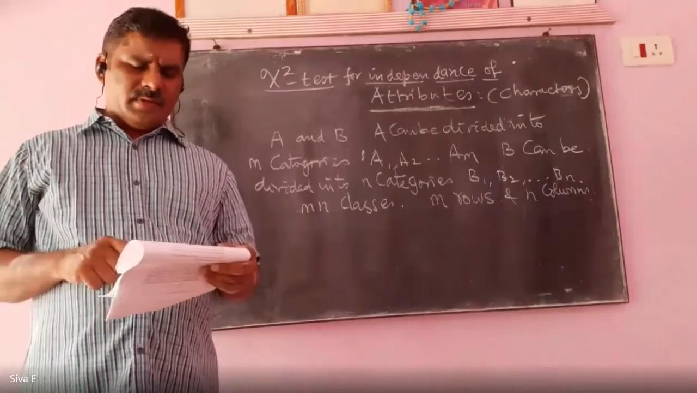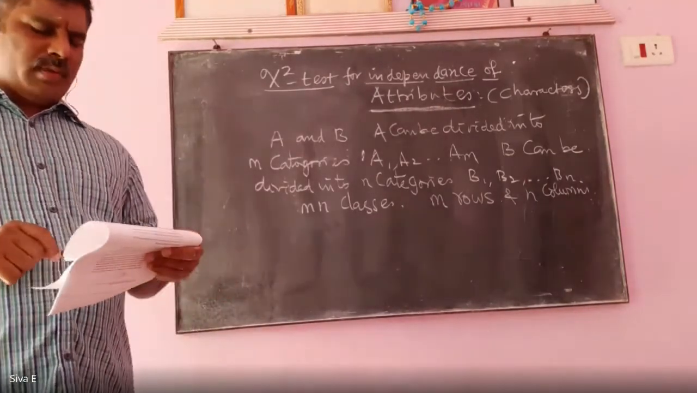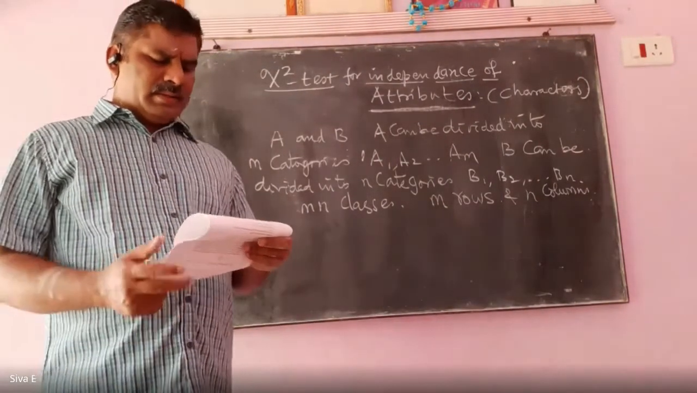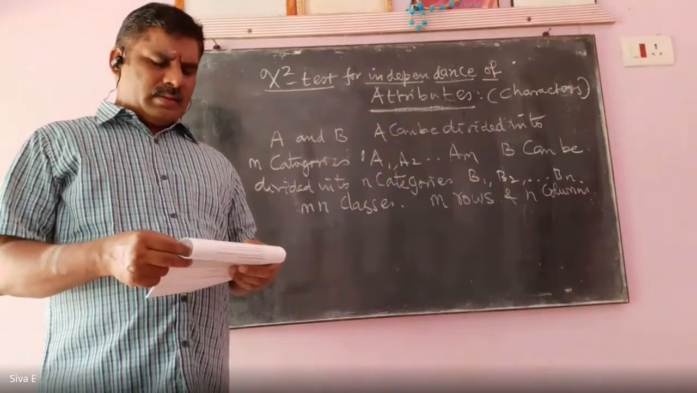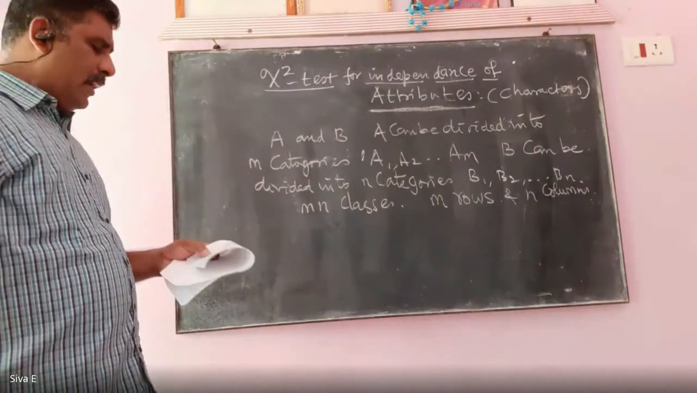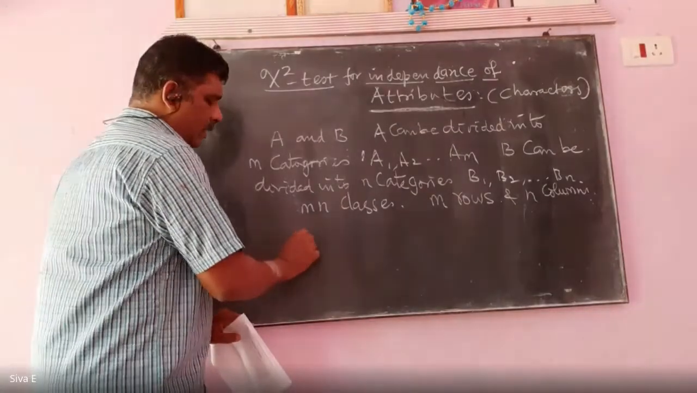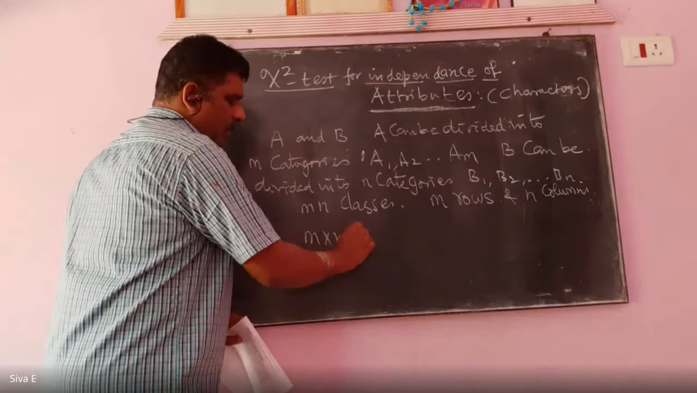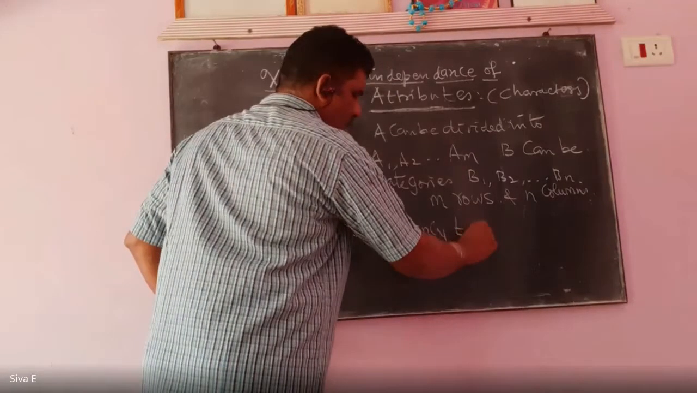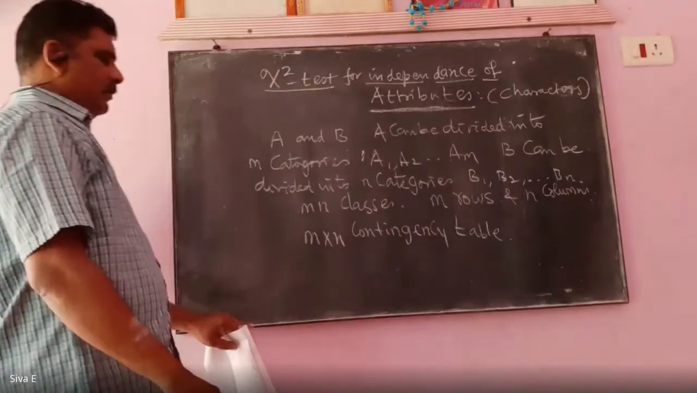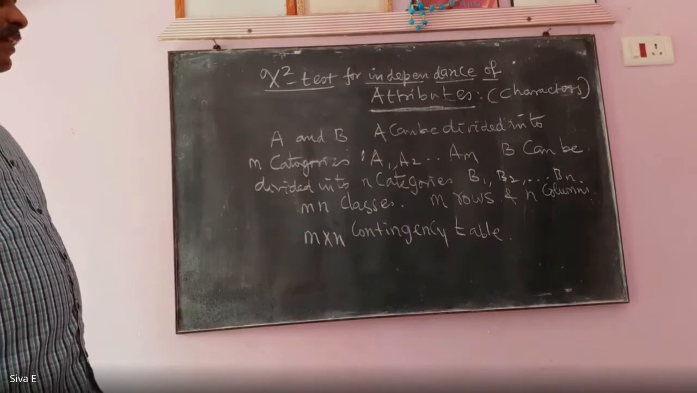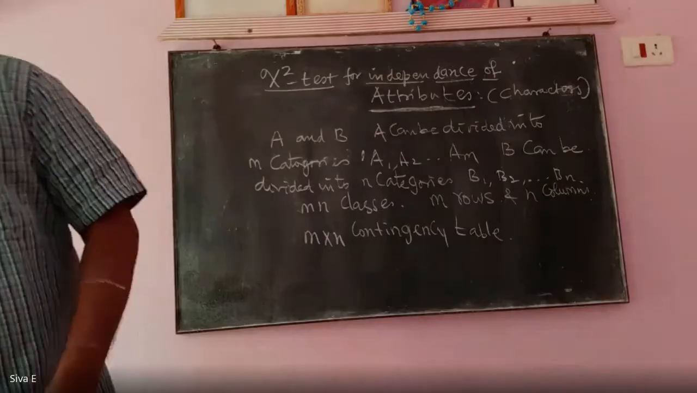This is a very important MCQ. Please put one important mark on this. The matrix or tabular form of the sample data is called an M by N contingency table.